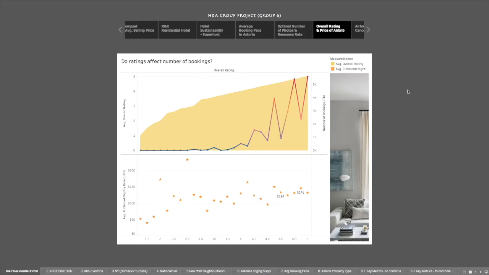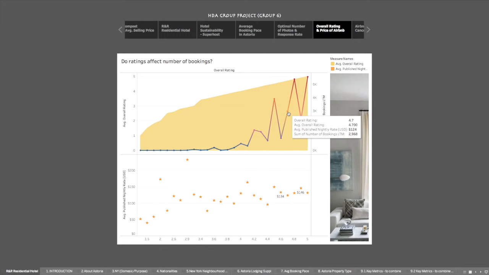Thirdly, superhosts usually maintain a 4.8 overall rating. Ratings and reviews are seemingly more important in current times and something customers do research on before booking. So how do ratings affect number of bookings and prices to be set? The general trend is that the higher the ratings, the higher the bookings.